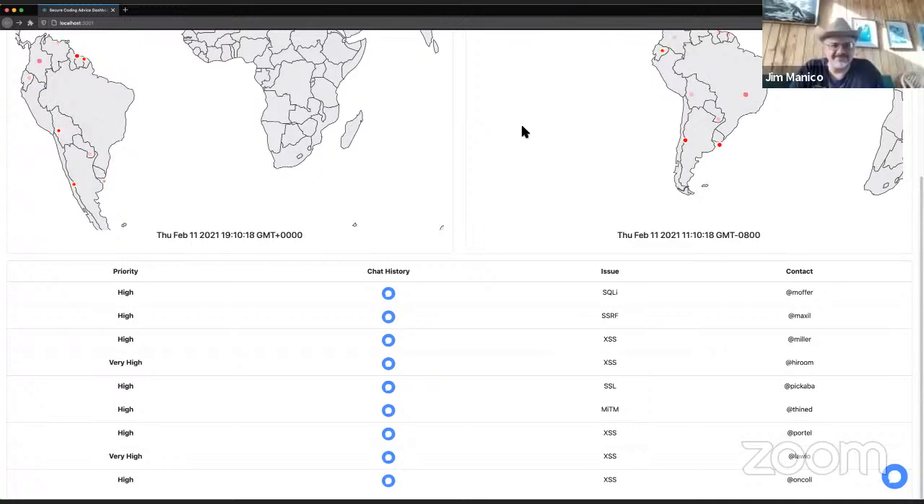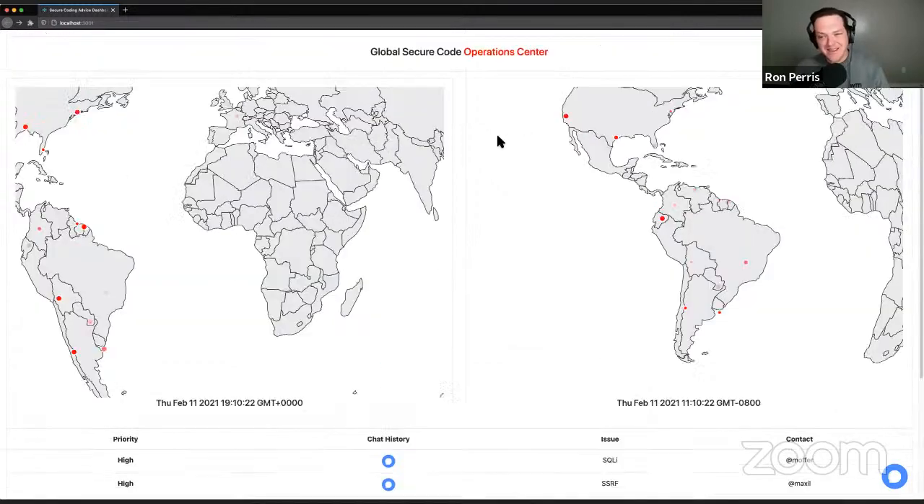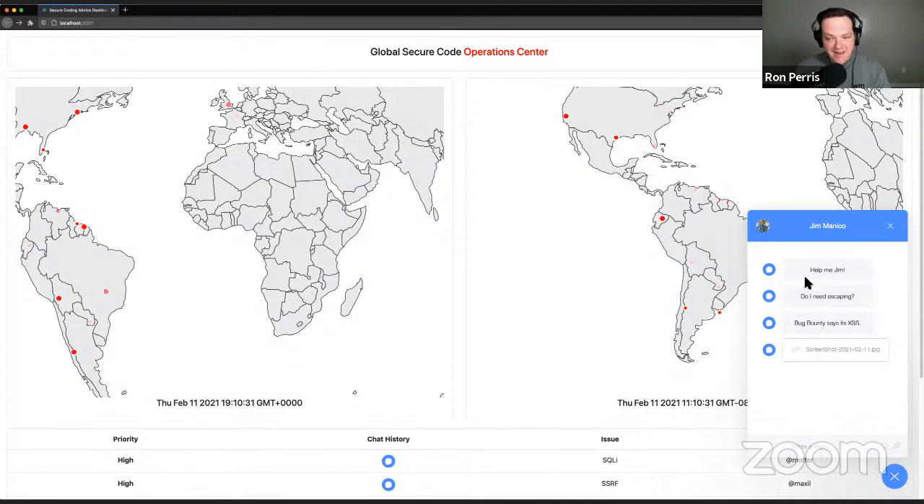Yeah. So let's say Jim wants to pop on here and get one of these red lights to stop blinking. What he can do is go over here to his little chat window, and this will pop up his most high priority item at that point. So when he clicks it, you can see here, help me, Jim.